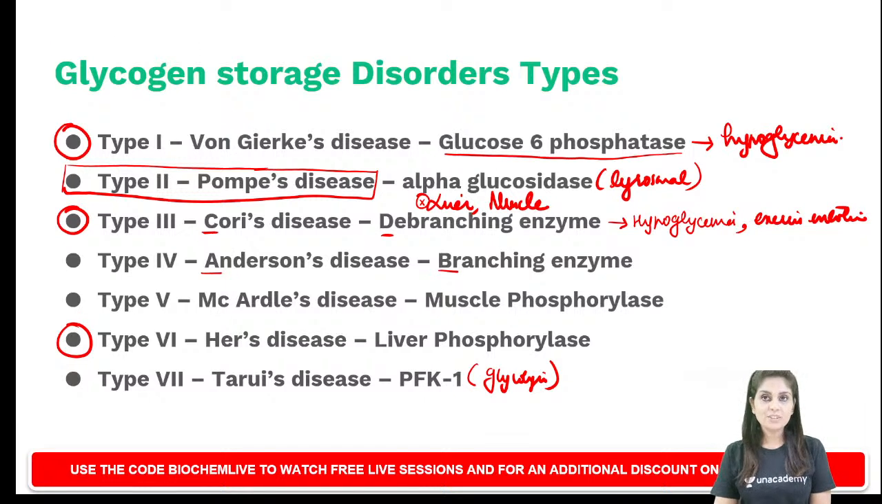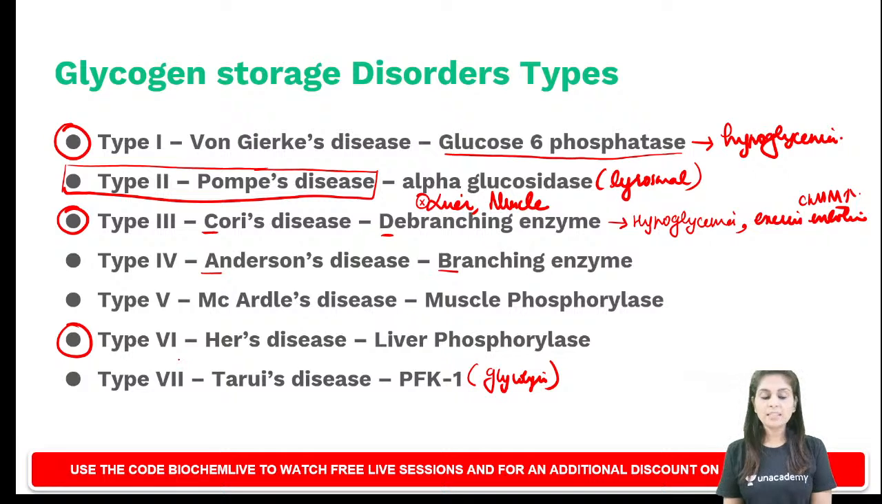So if I ask you, how will you differentiate type 1 or von Gierke's and type 3 or Cori's? Both present with hypoglycemia, but type 3 can be differentiated. The reason is in type 3 there is also exercise intolerance and CK-MM level will be elevated.